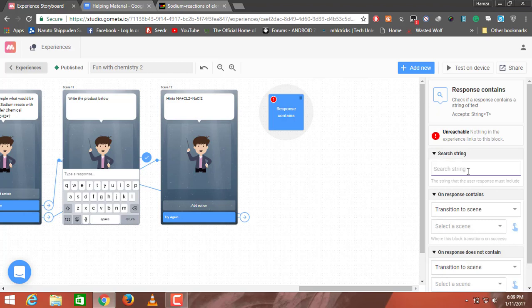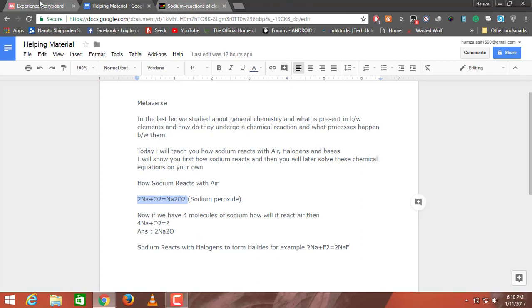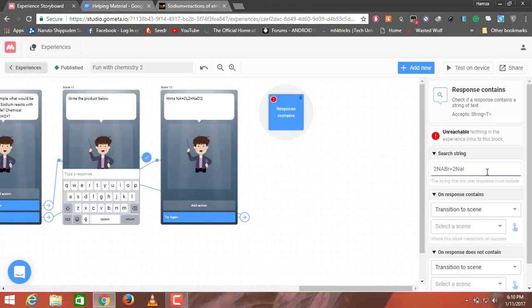Well, since there are four sodium atoms, I've altered the equation so I can get the answer as a single one. The answer will be 2NaBr plus 2NaI.